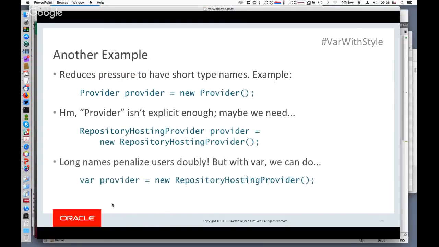So another example that came up is when you declare, suppose you're a library writer. Suppose you declare a class and you want people to use it.